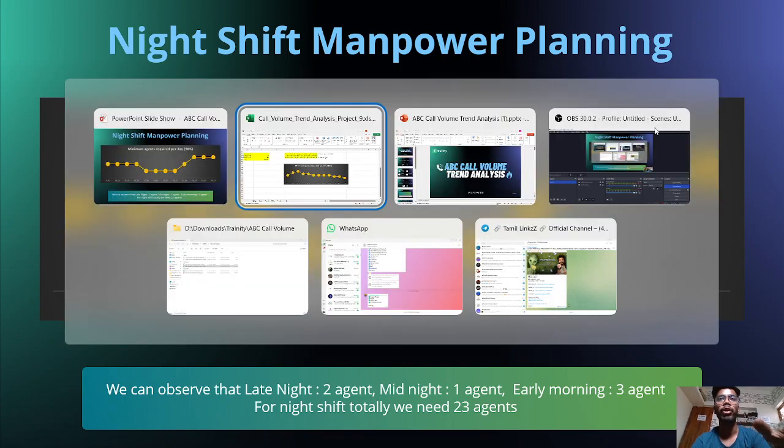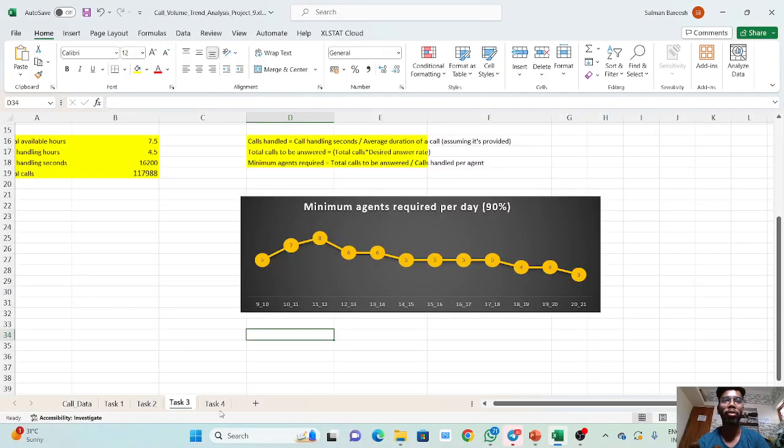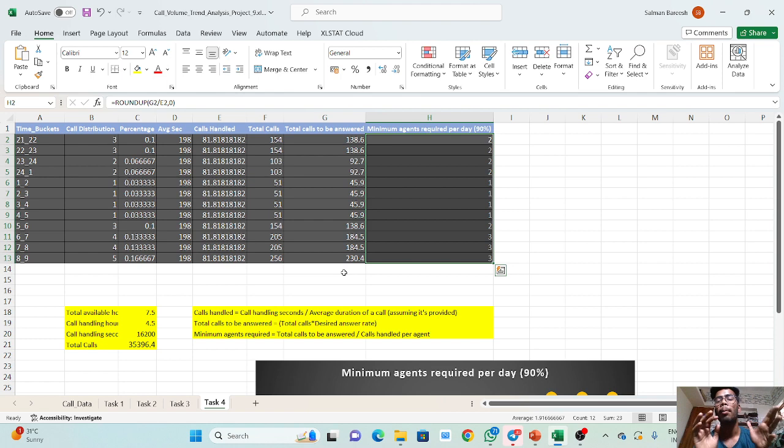So you go into the Excel file and see the task code. The task code is nothing but the night shift manpower planning. We did the calculations the same as in task 3. Where they have given that for every 100 calls in a day, the night receives for every 30.